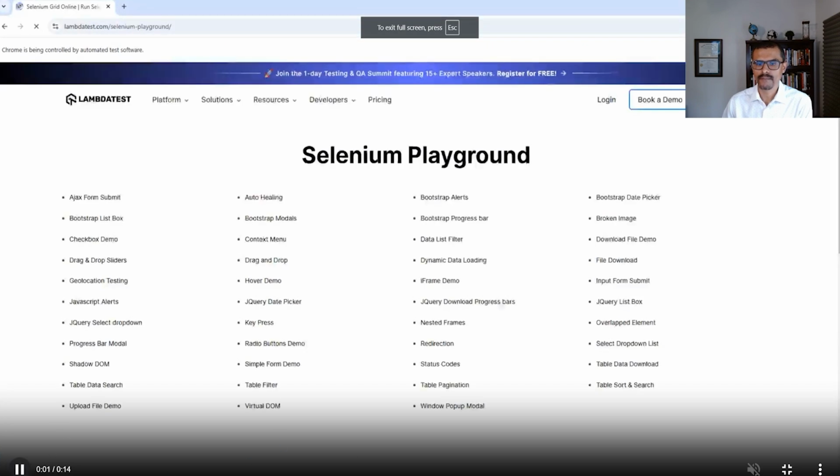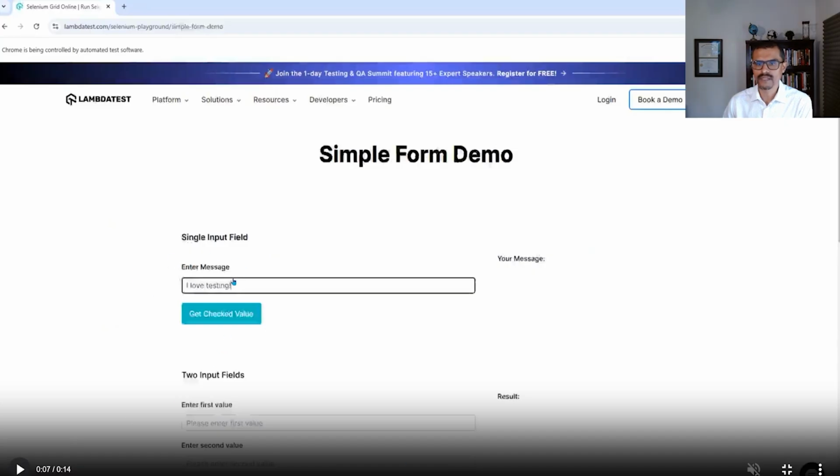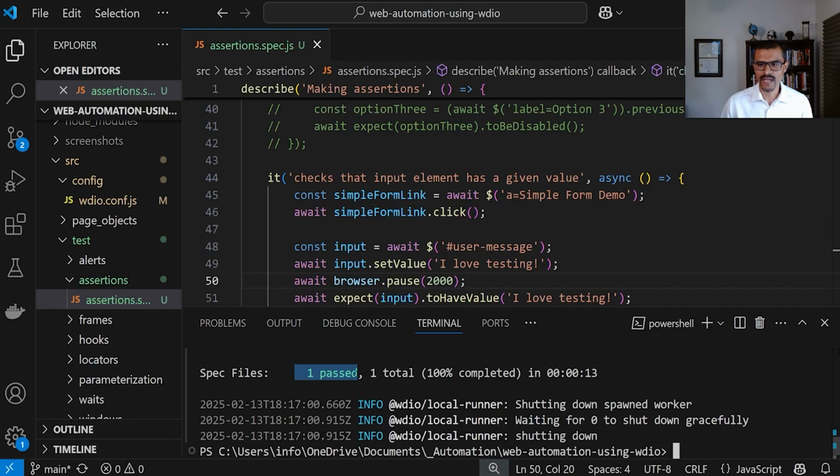And if I hit play, we're going to see that it navigates to this playground. Then it clicks on the demo, simple demo, and you can see right there the text "I love testing." So let me just back it up. And here we can see the text being shown in the field right here. And when we go back here, we can see that the test has passed.